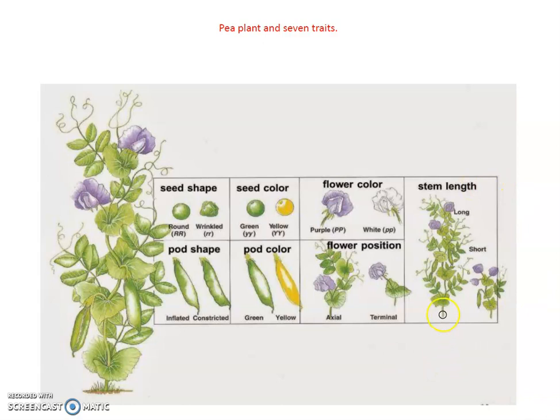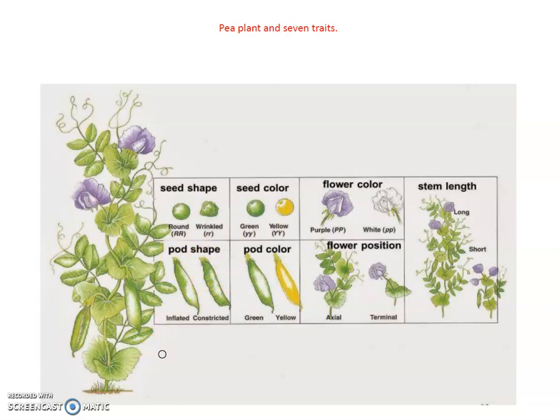So this is called contrasting. It is the opposite, dwarf and tall. Likewise axial and terminal are the opposite forms of flower position, and green and yellow are different colors. So each character shows a different alternative form.